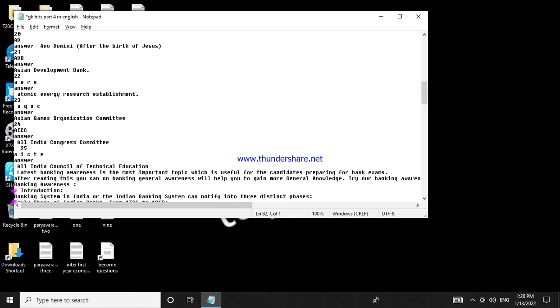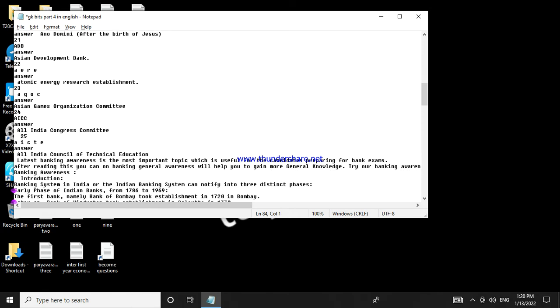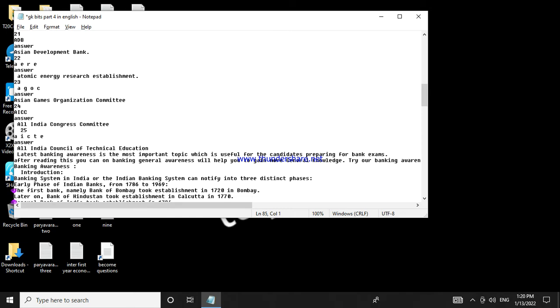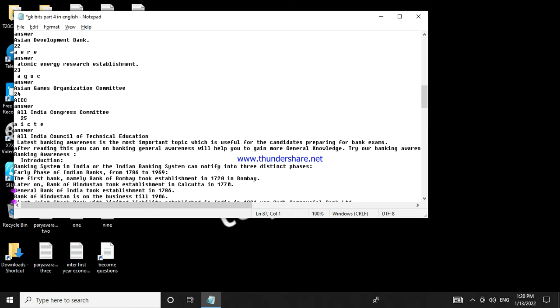Banking system in India, or the Indian banking system, can be divided into 3 distinct phases. Early phase of Indian banks from 1786 to 1969. The first bank, namely Bank of Bombay, was established in 1720 in Bombay. Later on, Bank of Hindustan was established in Calcutta in 1770. General Bank of India was established in 1786. Bank of Hindustan was in business till 1906.